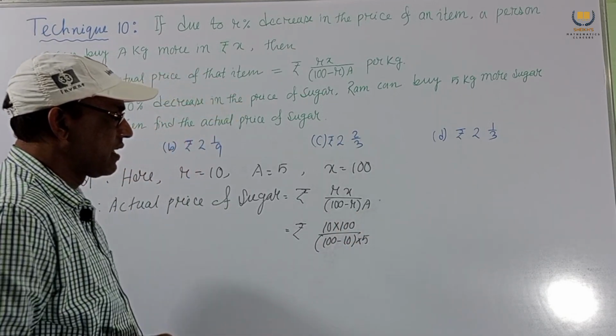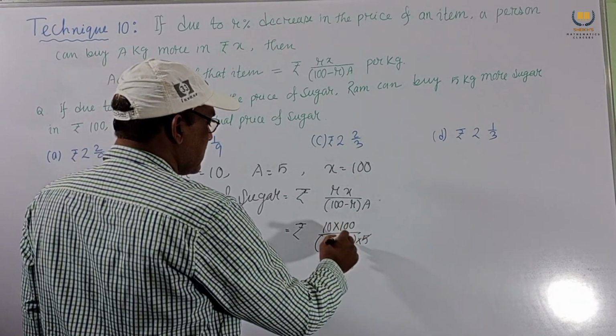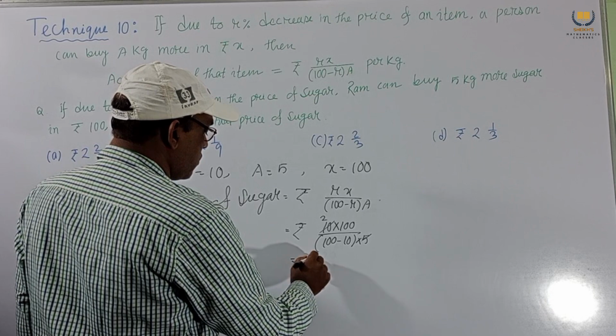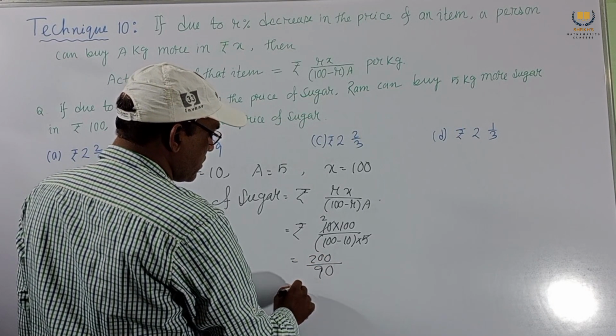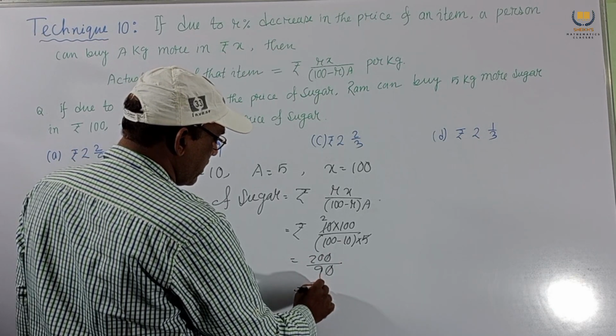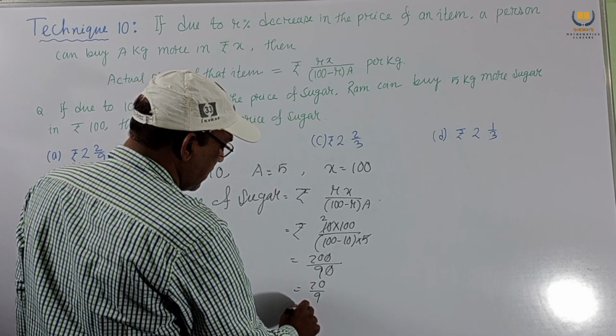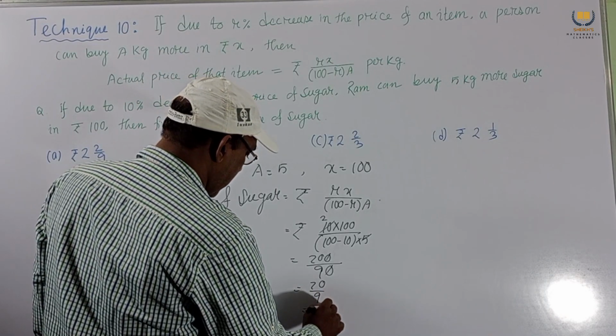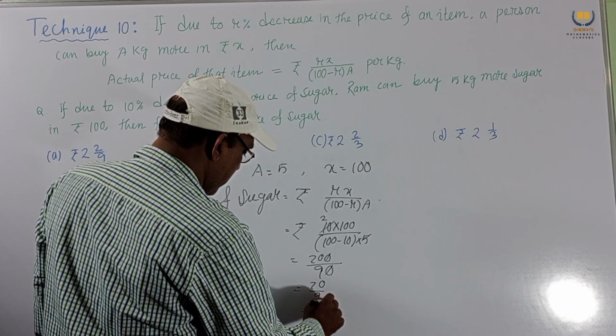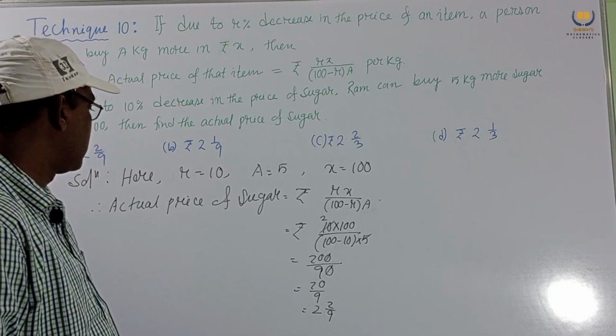We get this, and cancelling, this is 200 by 90, 0 cancel, 20 by 90, then 2 by 9. If we divide, we get this.